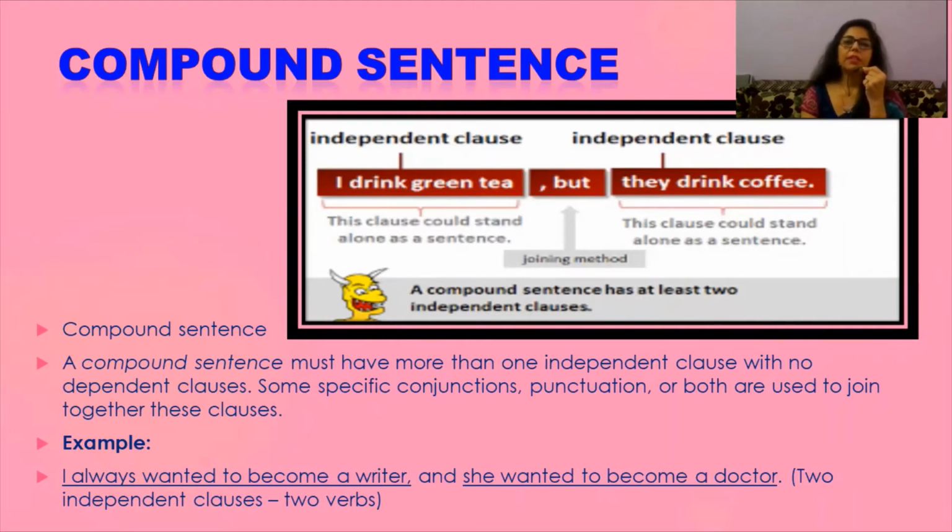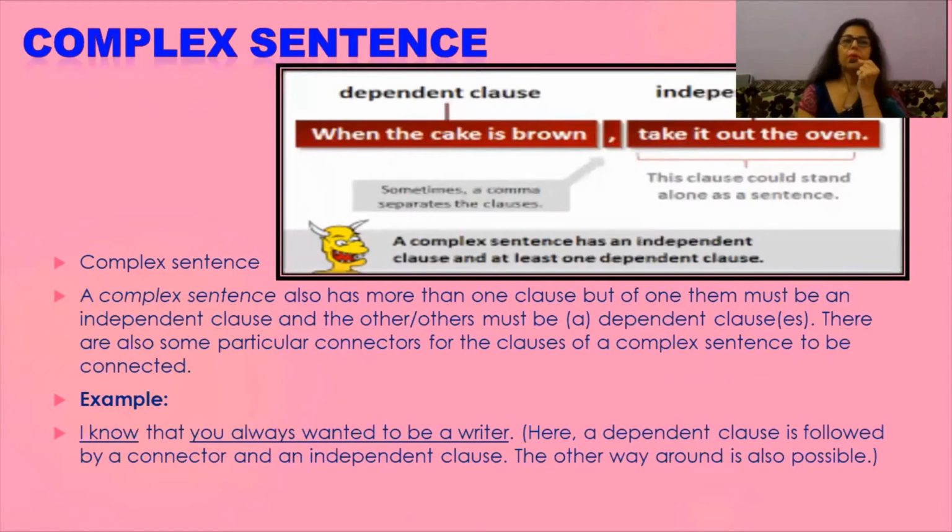You can see here I drink green tea, but they drink coffee. So two independent clauses, they are joined with a conjunction, and even you can see a punctuation mark which is used in this sentence. I always wanted to become a writer and she wanted to become a doctor. So two independent clauses, and you can see a conjunction and also punctuation mark. If we talk about complex sentence, it consists of dependent clause and independent clause.